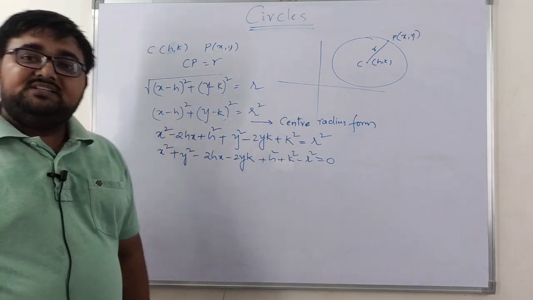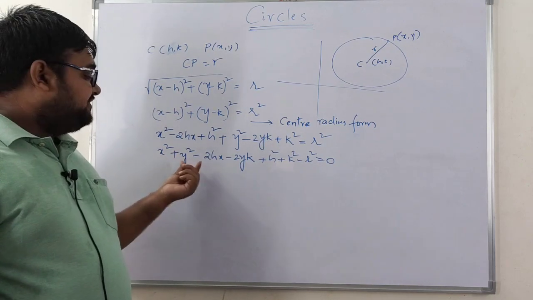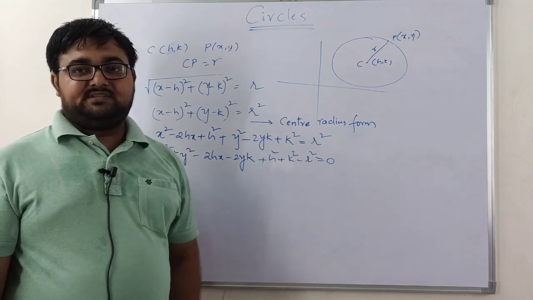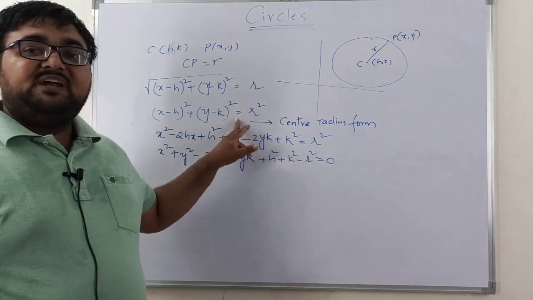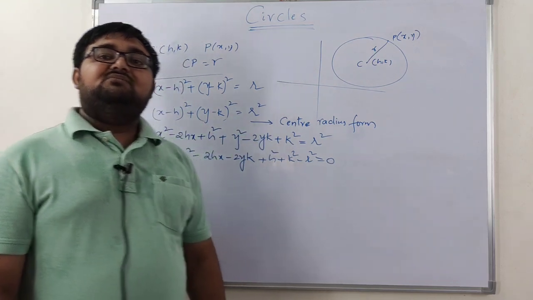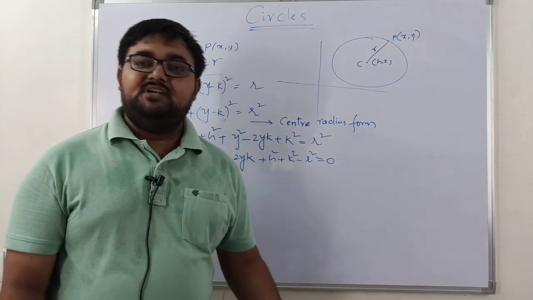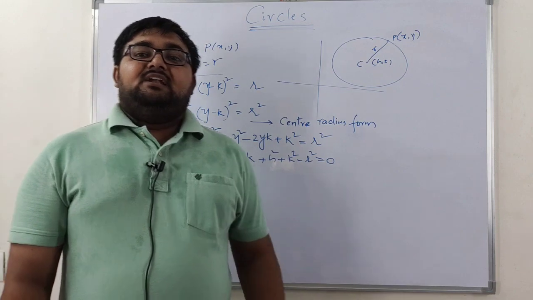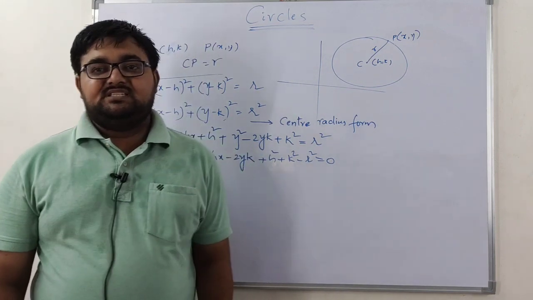Now let us see what are the things that we have here, right? We have x square term, y square term, x term, y term and a constant. So these are all the things that we have on expanding the equation of a circle. So the equation of a circle contains x square term, y square term, x term, y term and constant. Now by directly looking at the equation, we need to say that it is the equation of a circle.